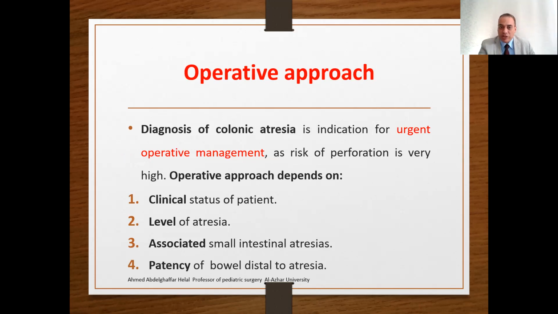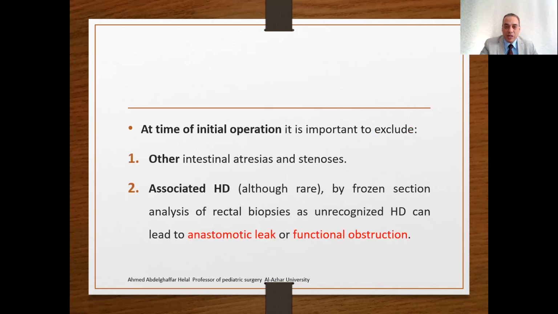The operative approach depends on the clinical status, the level of the atresia, the associated small intestinal atresia, and the patency of the bowel distal to the atresia. At the time of the initial operation, it is important to exclude other intestinal atresias and the stenosis associated with Hirschsprung's disease. Although it's very rare, you must perform frozen sections or rectal biopsy to avoid anastomotic leakage